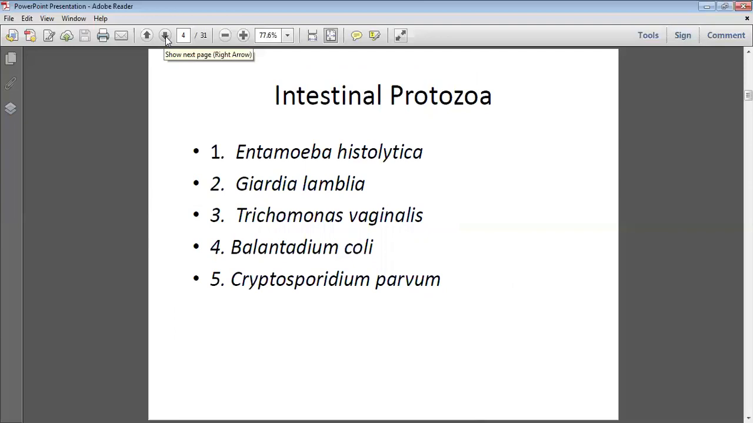Entamoeba histolytica is an amoeba. Giardia and Trichomonas, the second and third, are flagellates. Fourth, Balantidium coli is a ciliate, and Cryptosporidium parvum is a sporozoa. These are intestinal. Trichomonas mostly is present in the vagina and may cause urethritis. So these are the important intestinal protozoa. The list is big, but these are the important ones you have to remember at least. These are the examples.